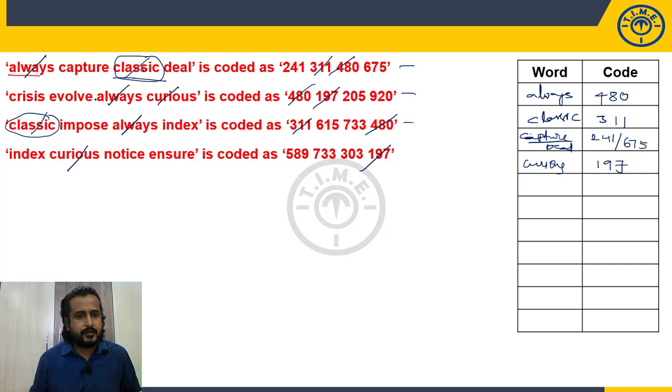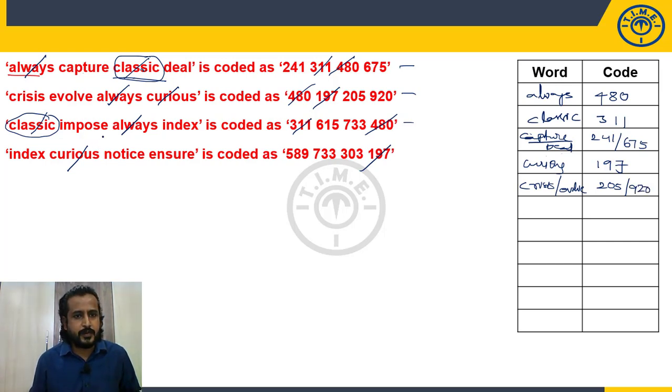Now the second is compared with the third and fourth. After that I am left with crisis as well as evolve. Still I am left with these two. What are the codes that I left? 205, 920. So the second statement is also done.